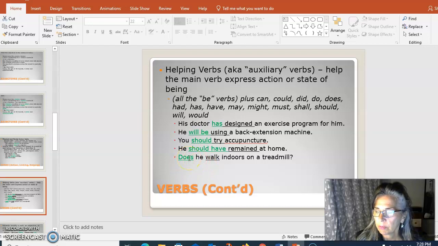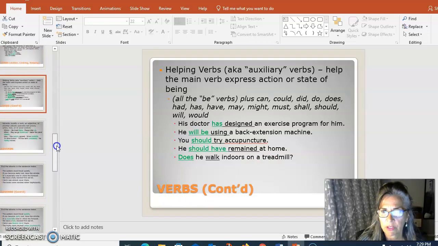When we use helping verbs, when we're asking a question, we usually split the helping verb and the main verb with the subject. Does he walk indoors on a treadmill? If we made this into a sentence, subject verb order, we would say he does walk indoors on a treadmill. But when we ask the question, the helping verb comes first.